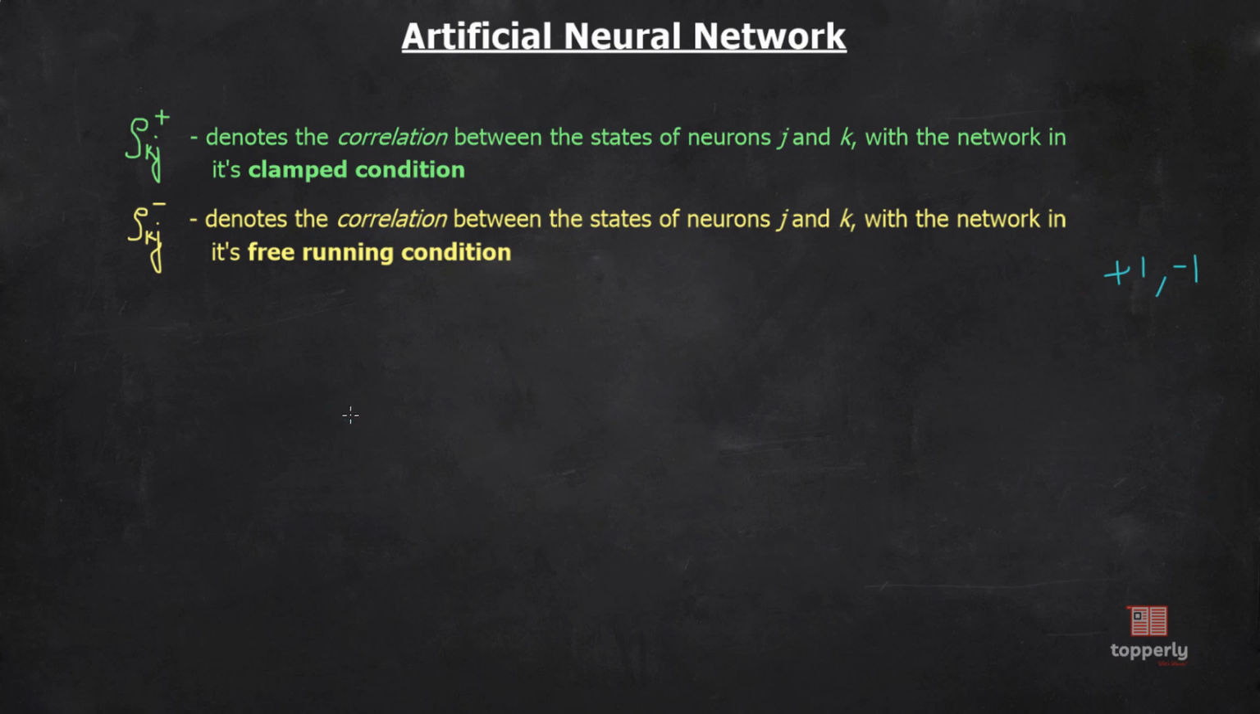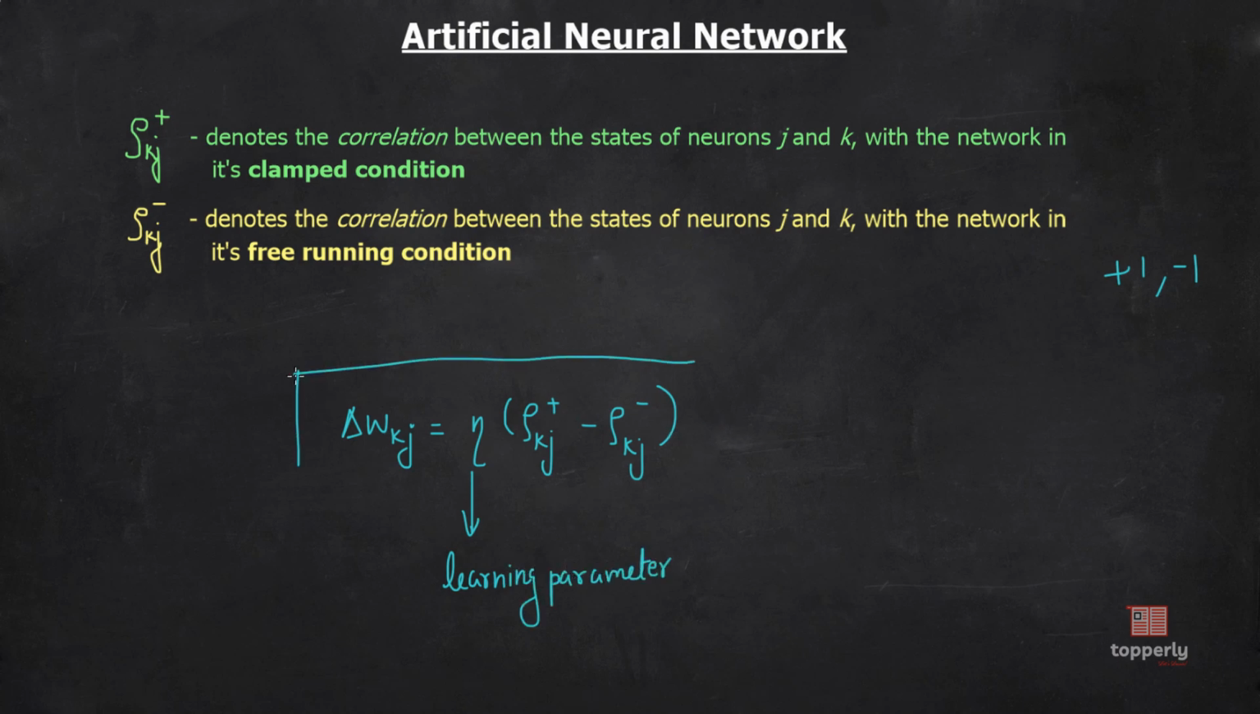Now, according to the Boltzmann learning rule, delta Wkj is defined as eta into (rho kj plus minus rho kj minus), where eta is the learning parameter. And this equation is called the Boltzmann learning rule. Since it is an introductory course, I'm not going much into the details of Boltzmann learning.